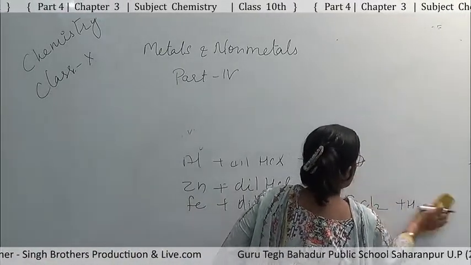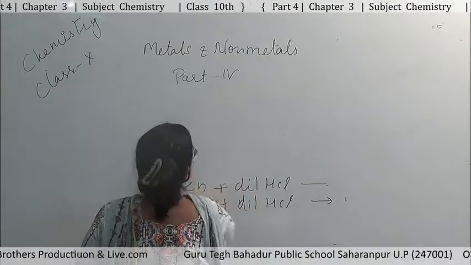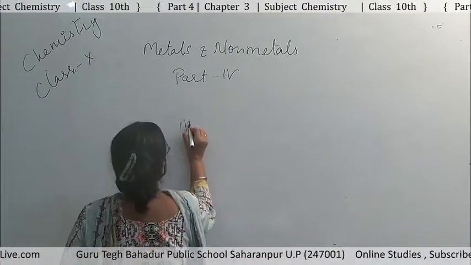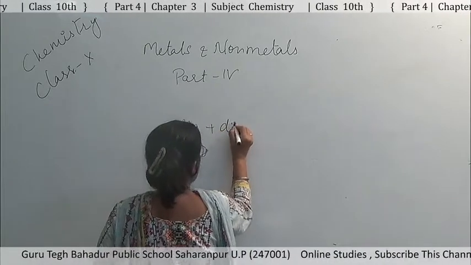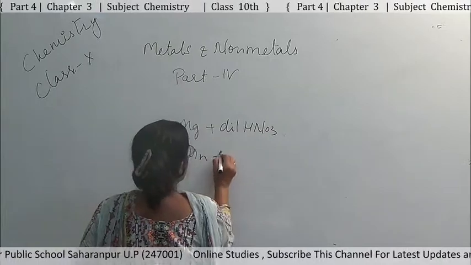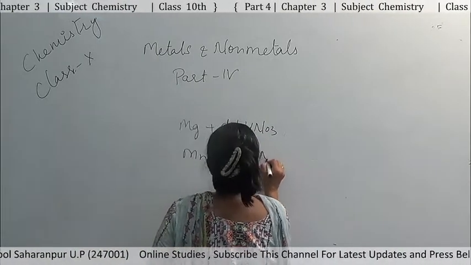The reaction in the case of magnesium and manganese is: Mg plus very dilute HNO3, and Mn plus dilute HNO3.